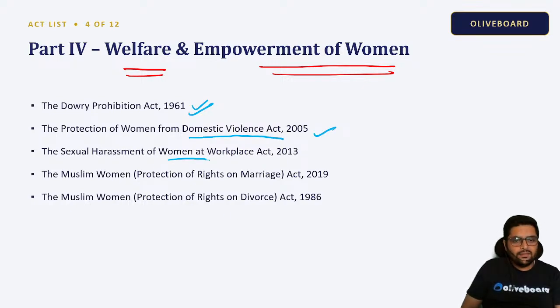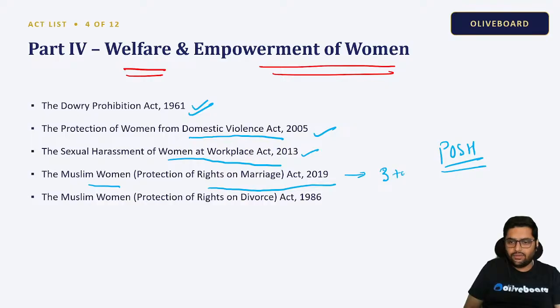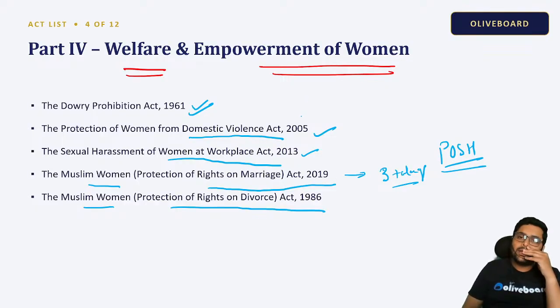The Sexual Harassment of Women at Workplace Act 2013. Okay. Then we have the POSH policy also. Correct? Muslim Women Protection of Rights on Marriage Act 2019, wherein the triple talaq was removed. Correct? The Muslim Women Protection of Rights on Divorce Act 1986. Okay. Now, these are some of the acts which have been passed for the betterment and empowerment of women.